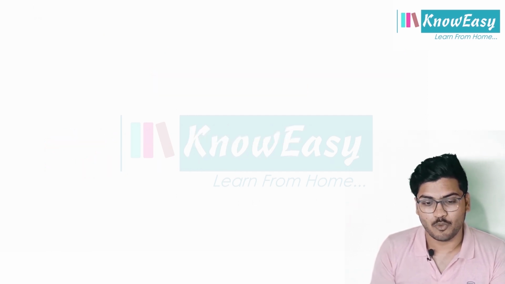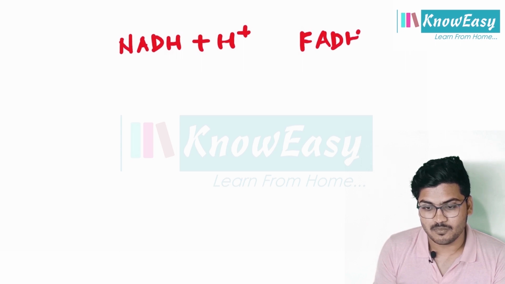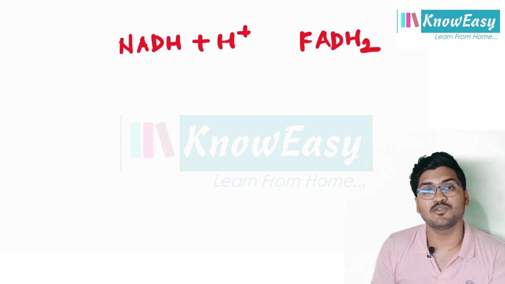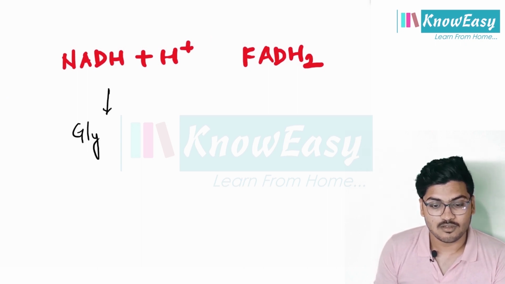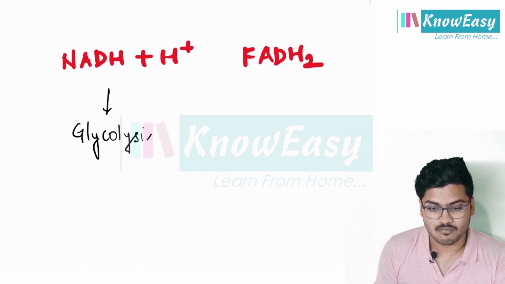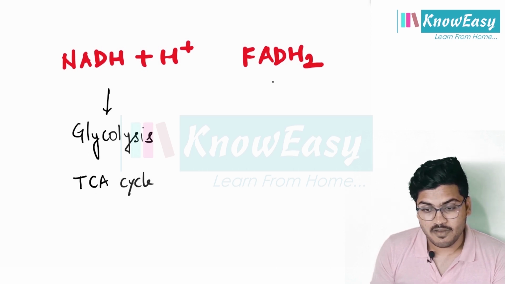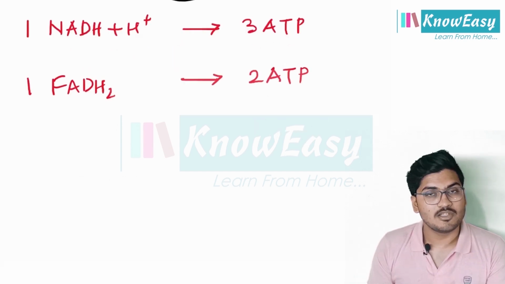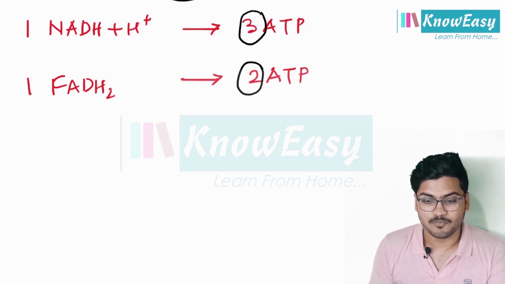Please remember one important point: NADH plus H plus and FADH2 are the reducing equivalents or reduced coenzymes. NADH plus H plus is formed in both glycolysis and TCA cycle, but FADH2 is only formed in the TCA cycle. Clear? This is one important point, and that is one NADH plus H plus gives 3 ATP, we know, and one FADH2 gives 2 ATP.